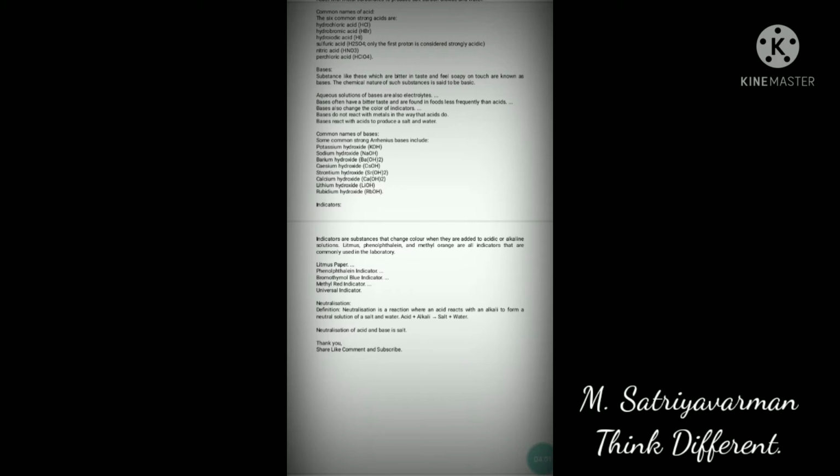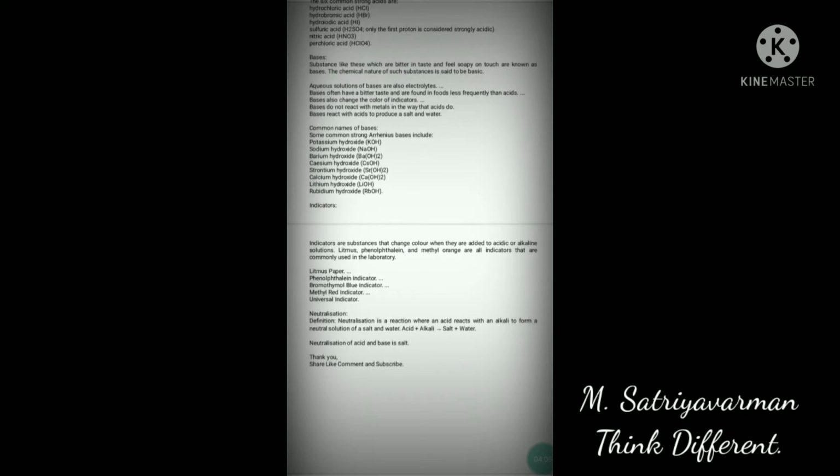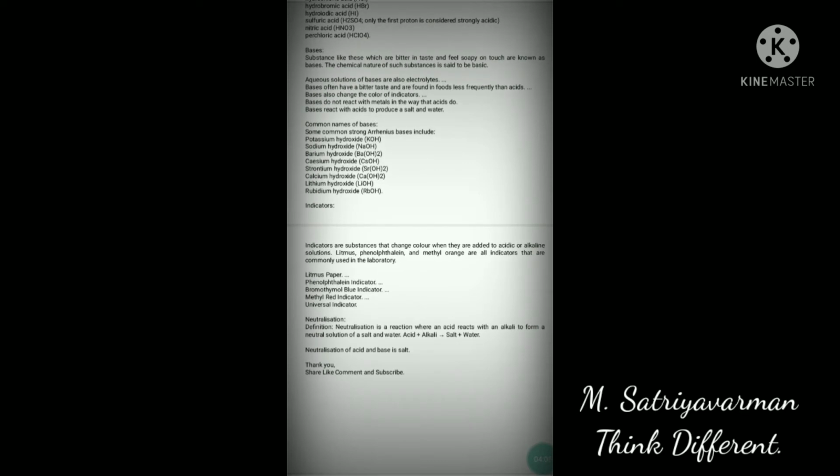Now let's see some properties of bases. First point is solutions of bases are also electrolytes. And second one is bases often have a bitter taste and a soapy touch. That is called bases.